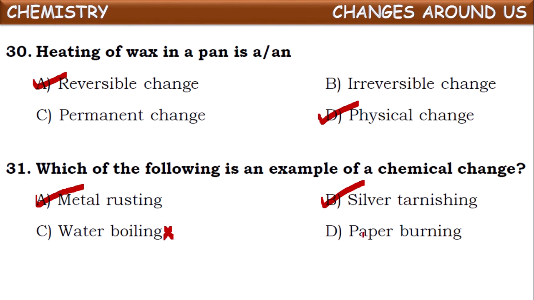Next, paper burning. When you burn a paper, what happens? Paper turns into ash and releases a certain amount of heat energy. So a new substance is formed here. So we can say this is a chemical change. So these three are chemical changes among the given.